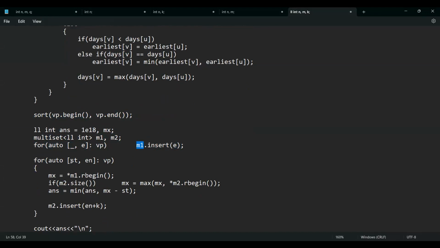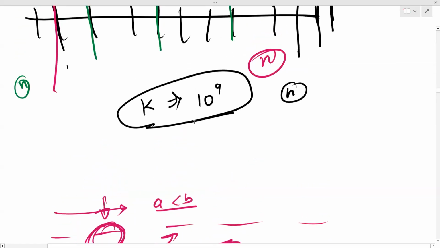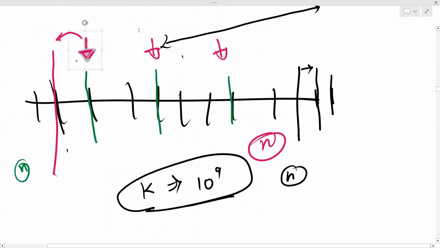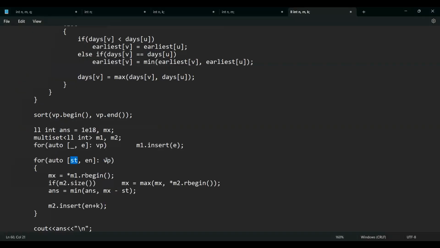Then, like I said, we only need to check for all the starting points of the components, right? I don't actually have to check for each and every value of k. So this will only go for each value of starting points. So for each value of starting points in my VP, I'll take the maximum from the current multiset. If the second multiset has size, I'll take the maximum from that also. And my answer is the minimum of the answer if I'm ending at this point and I'm starting at this point.